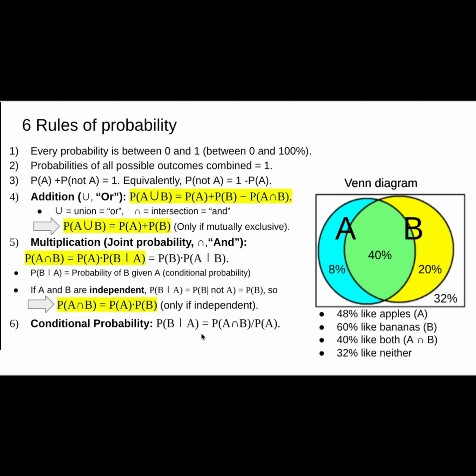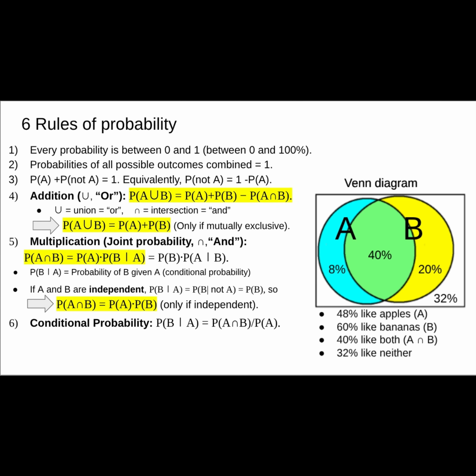So I have a question. Aren't these rules circular? To get P of A or B, you need P of A and B. To get P of A and B, you need P of A given B. To get P of A given B, you again need P of A and B. So it just keeps going round and around.